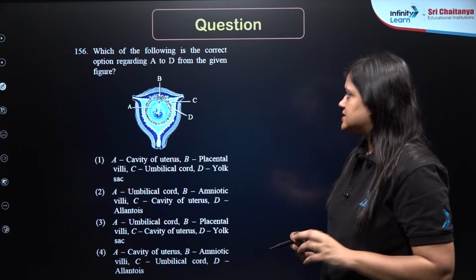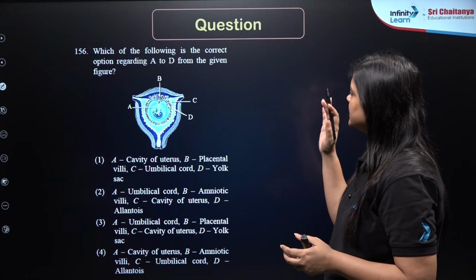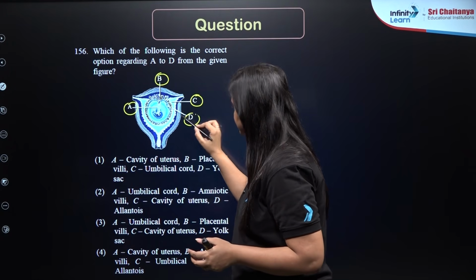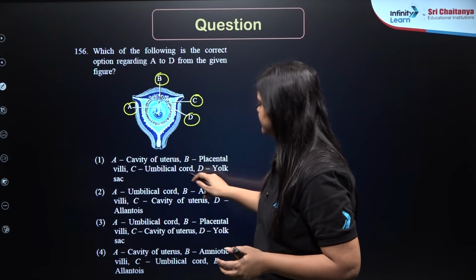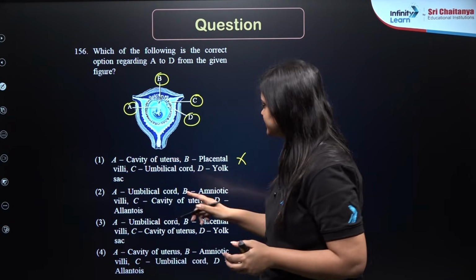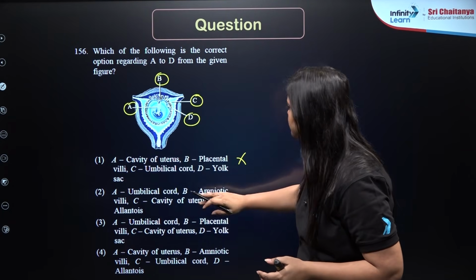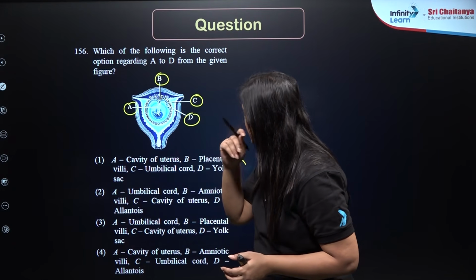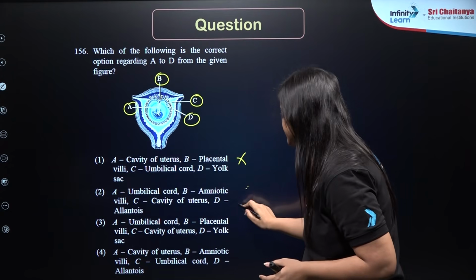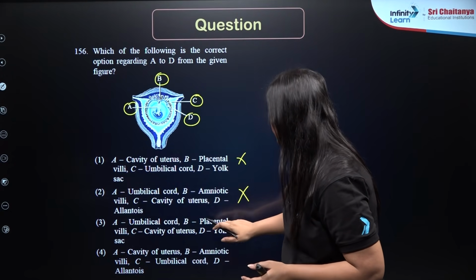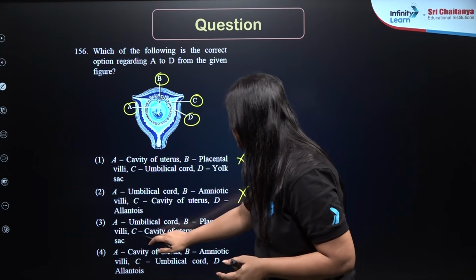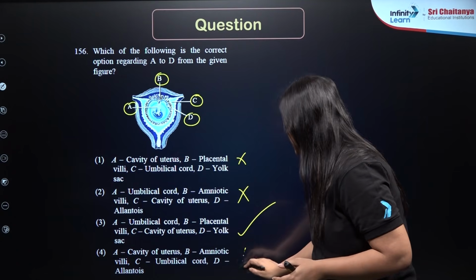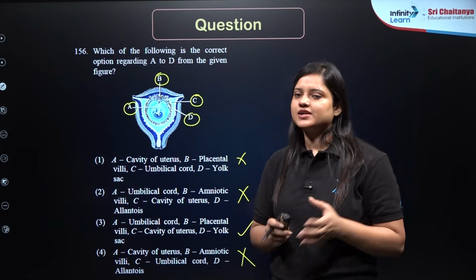Question number 156. Which of the following is the correct option A to D? So we have here A, B, C and D. So here they are saying A is a cavity of uterus. It seems to be umbilical cord. So this is wrong. A is umbilical cord, B is placental villi, C is cavity of uterus and D is yolk sac. Yes, true. A is cavity of uterus, absolutely not. So we got our correct answer, it should be 3.